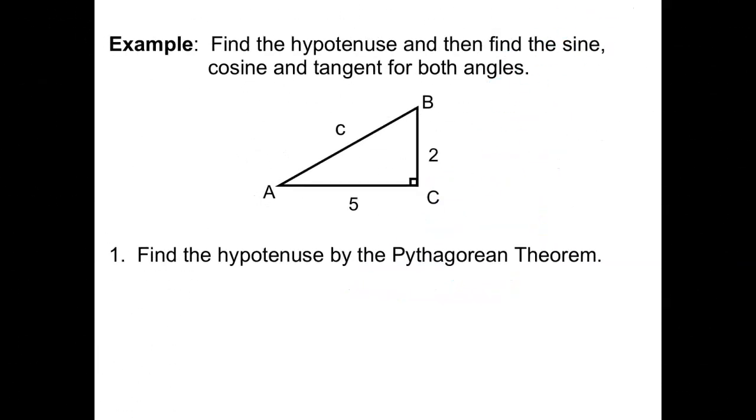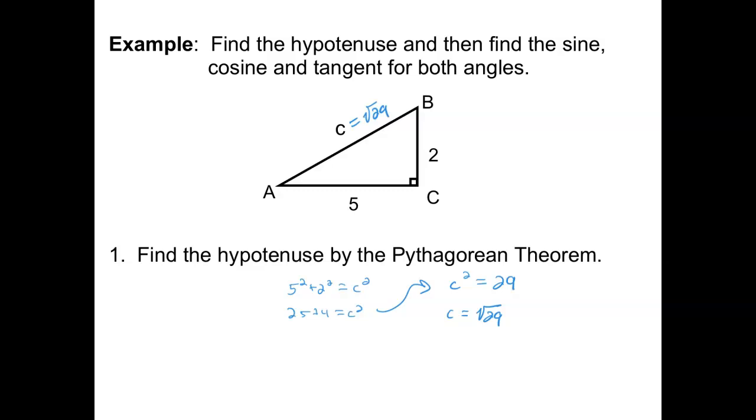Okay, let's do one of these problems now that has an irrational answer. So same Pythagorean theorem comes into play here. Leg squared plus leg squared equals hypotenuse squared. So I get 25 plus 4 equals c squared, which means c squared equals 29, and c would equal the square root of 29. So I would write c equals the square root of 29 up here on the hypotenuse.